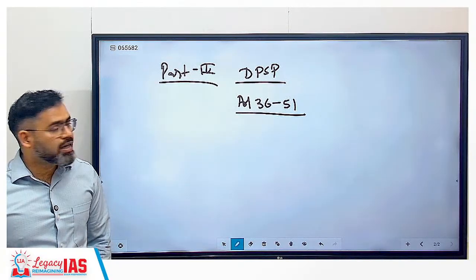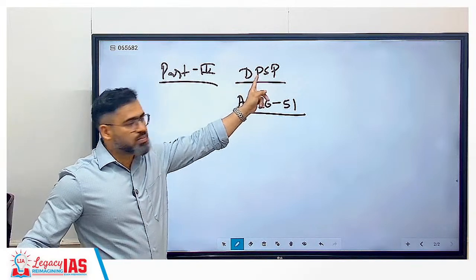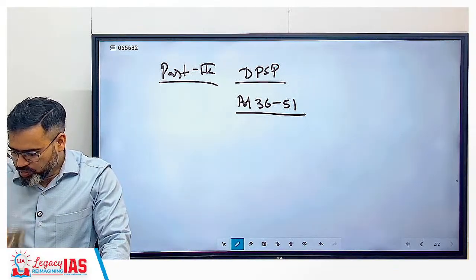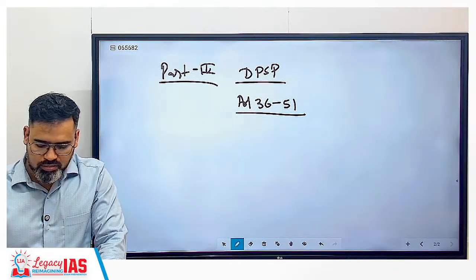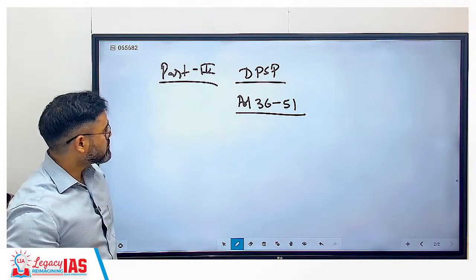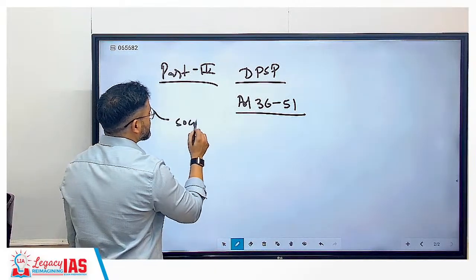Okay. Directive Principles of State Policy. This is Directive Principles of State Policy. So this is important basically for various social sector schemes.